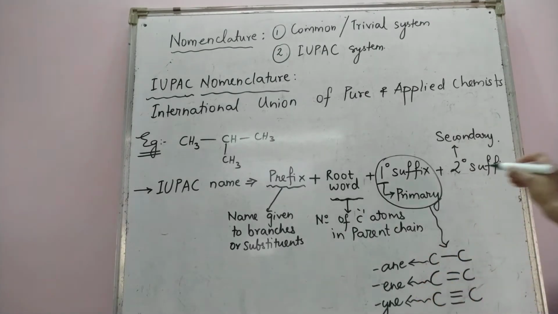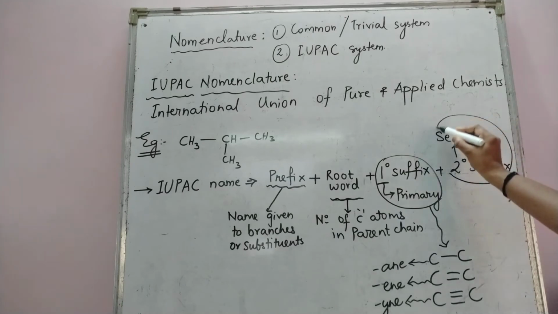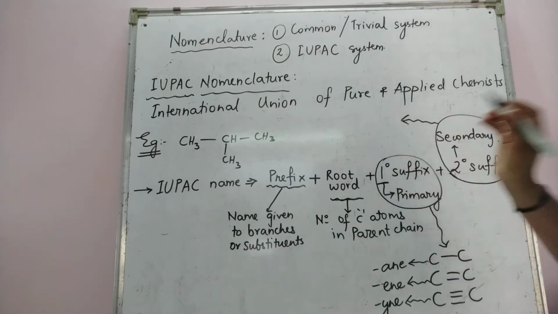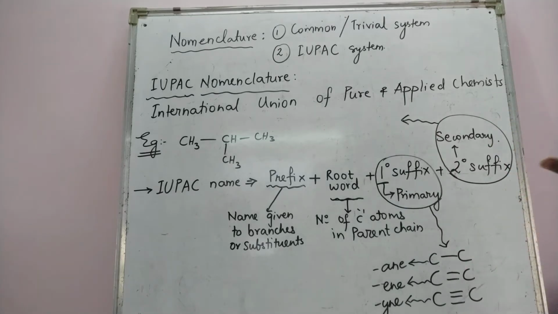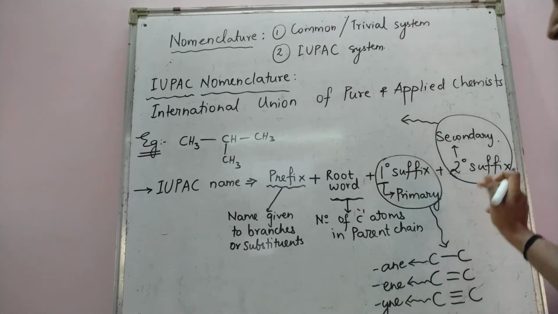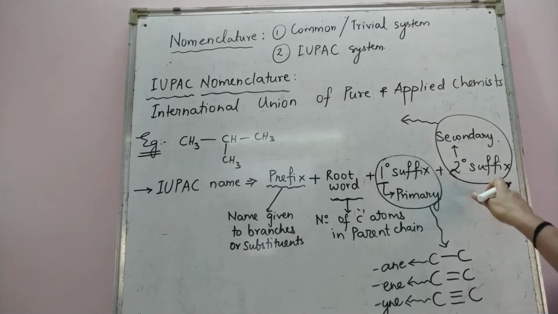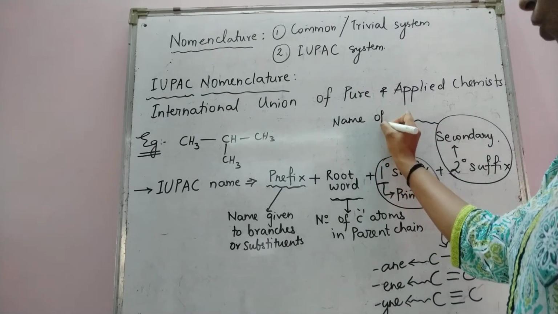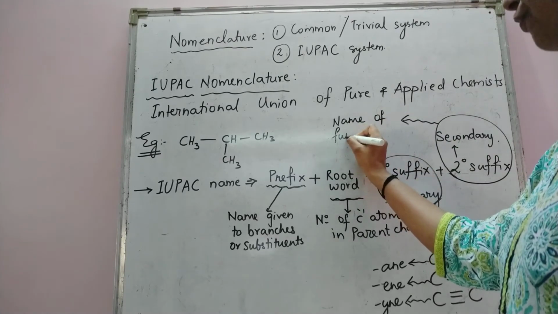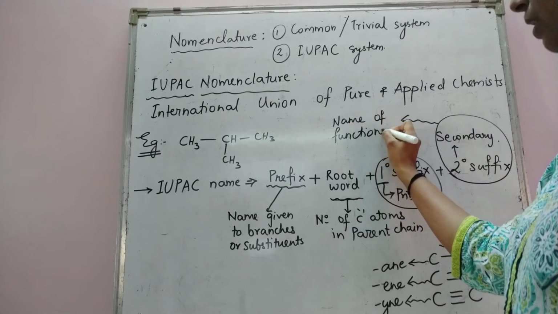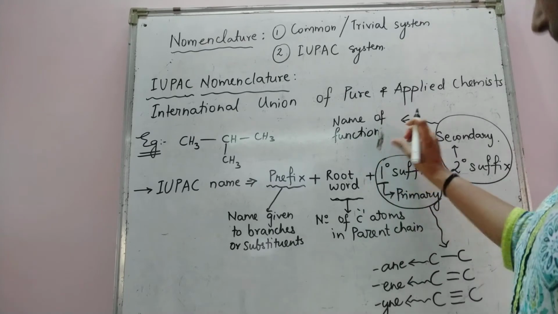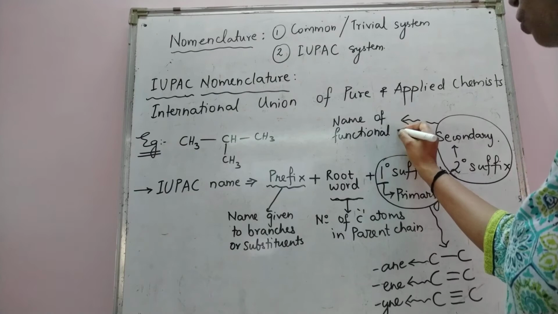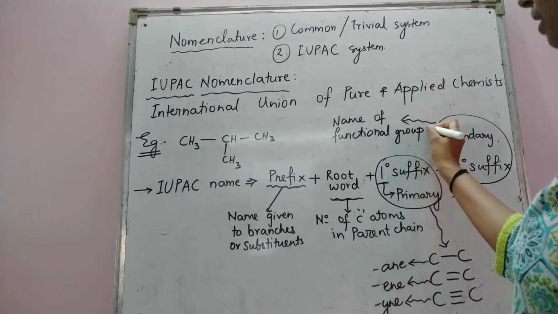Now going to the last part of the name, the secondary suffix. This is very important. It is the highlight of the IUPAC name. This part indicates the name of the functional group which is present in the compound.